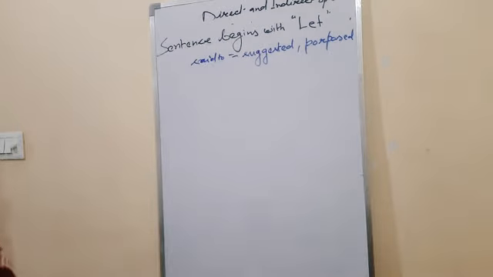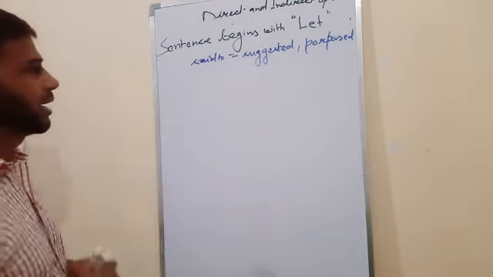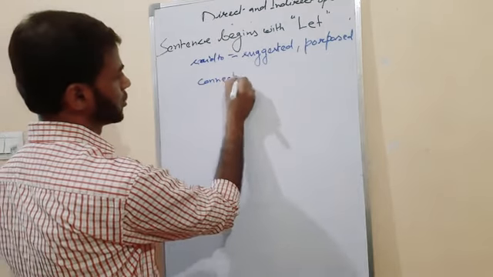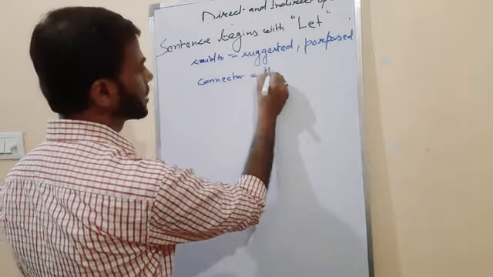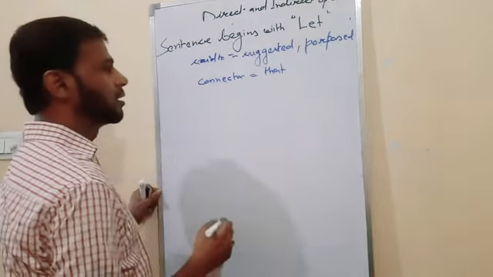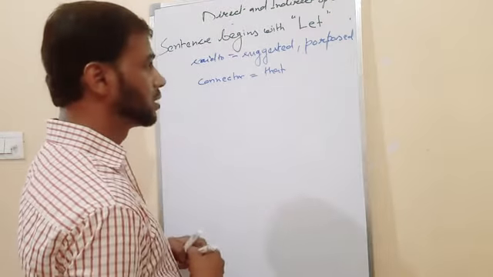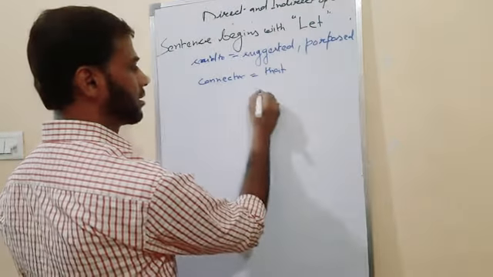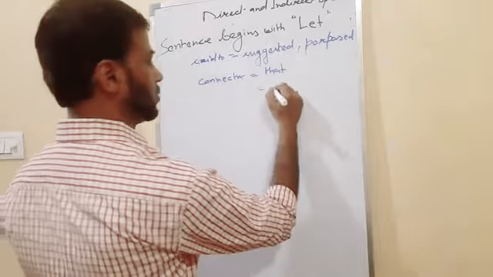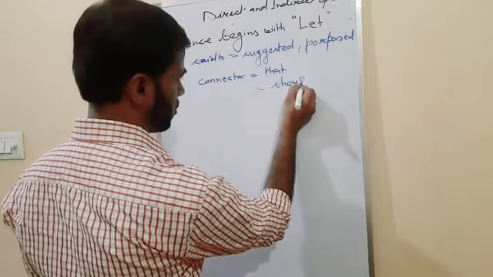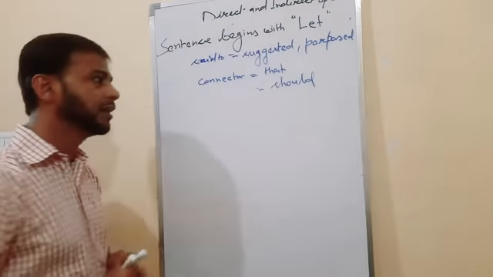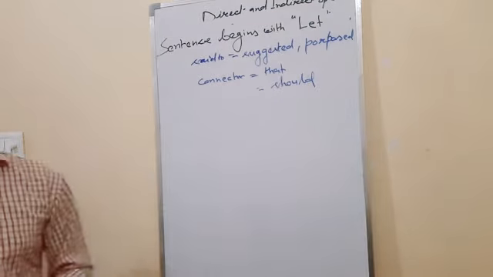Clear? And the connector we use is "that", and after the subject there is use of "should" also. In the place of the verb we write "should". Clear?